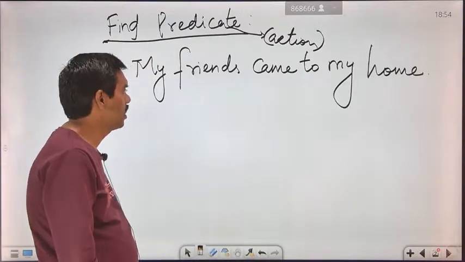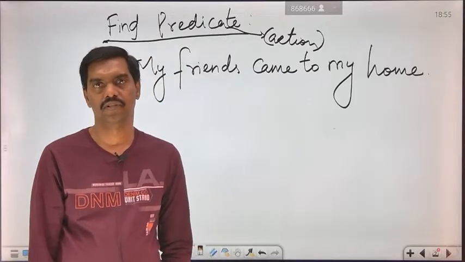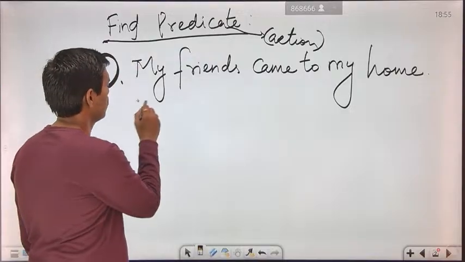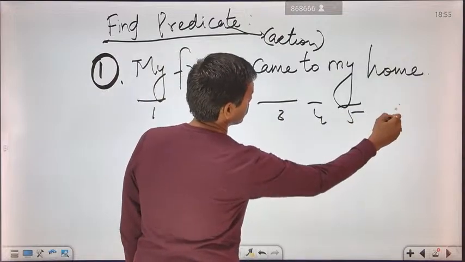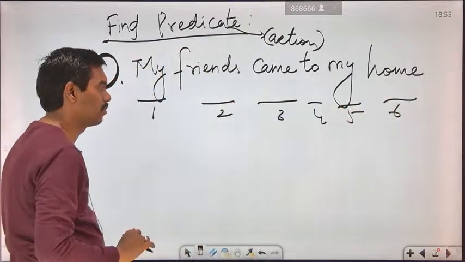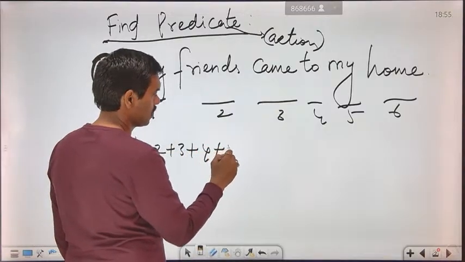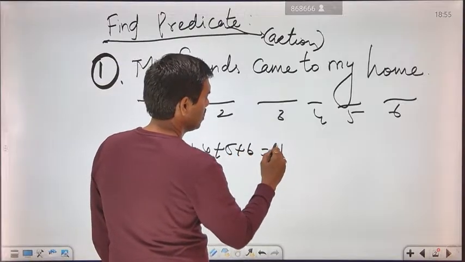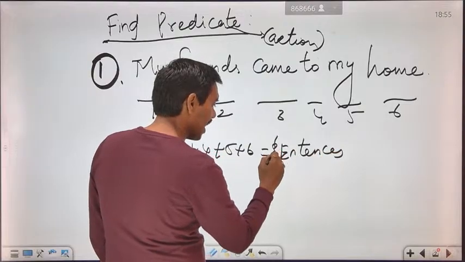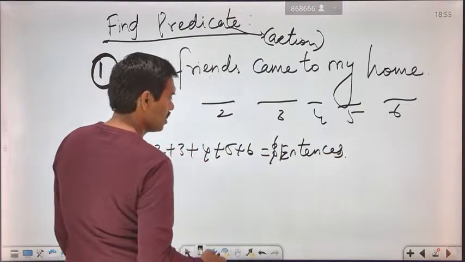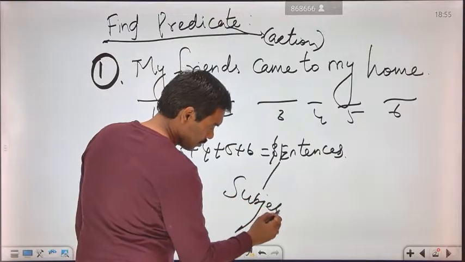Here, first we are going to identify how many words are available: 1, 2, 3, 4, 5, 6. Totally there are 6 words. All these words you can join together, 1 plus 2 plus 3 plus 4 plus 5 plus 6, which will form a sentence that gives an action. This sentence has a subject.